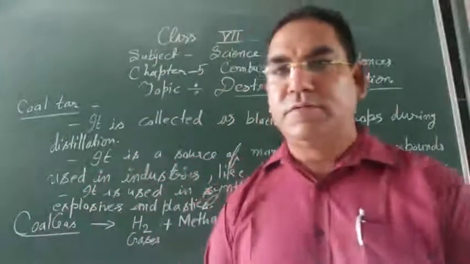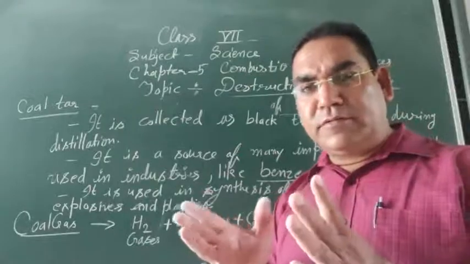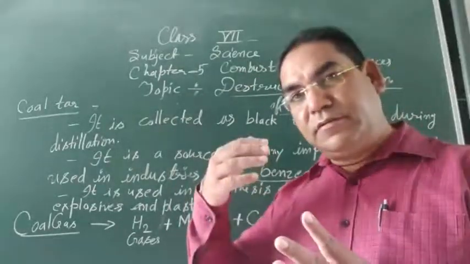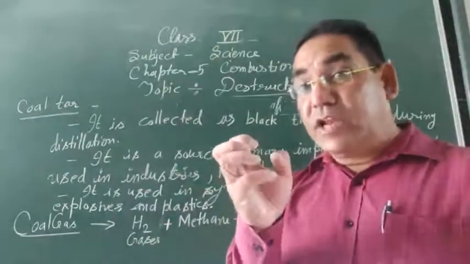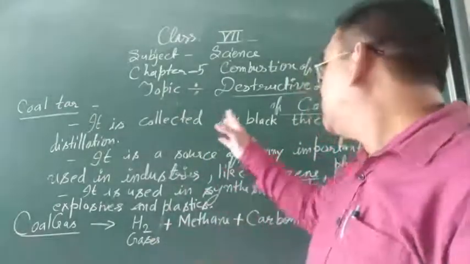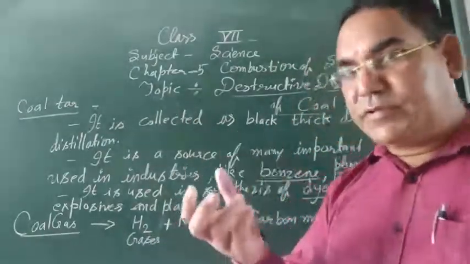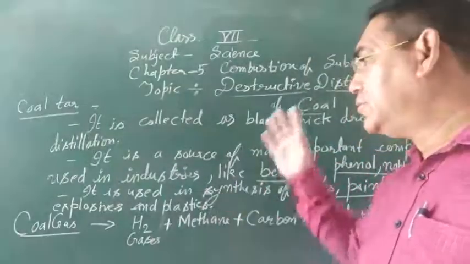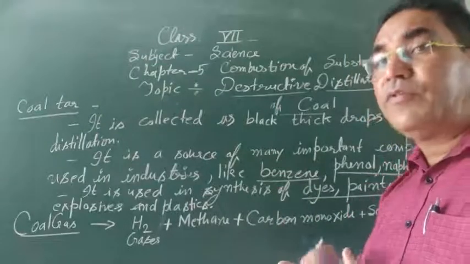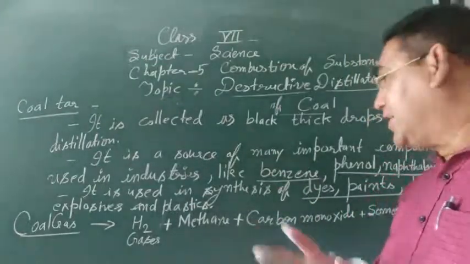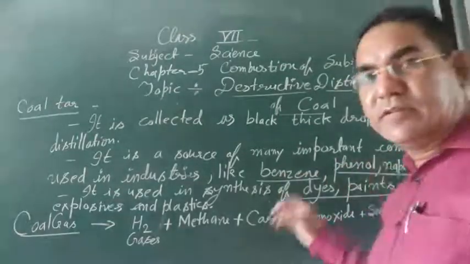Now look, at first coal tar. Coal tar is obtained by destructive distillation of the coal. It is a thick liquid material, produced as drops. It is the source of a number of important compounds like benzene, phenol, naphthalene.